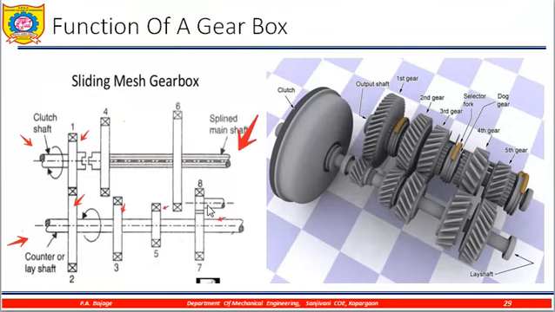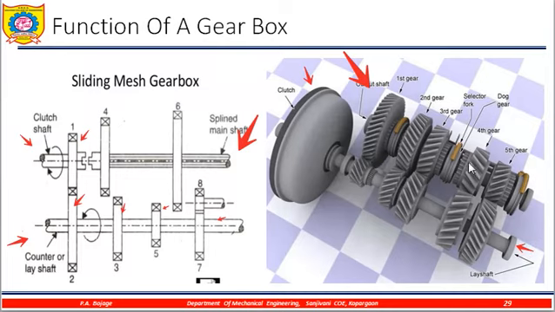The name itself is telling you it is sliding mesh. You can see that on the spline shaft, these gears can move. In this diagram you can see the clutch attached to this shaft. This is the output shaft and this is the lay shaft here.